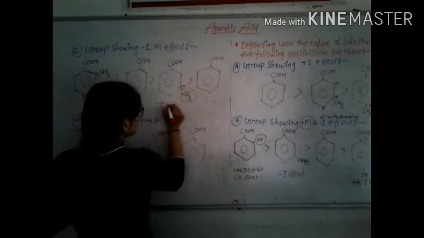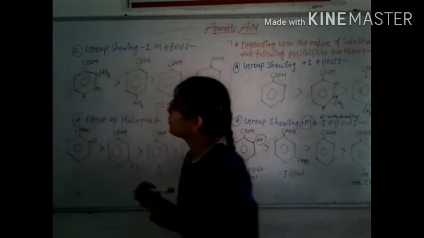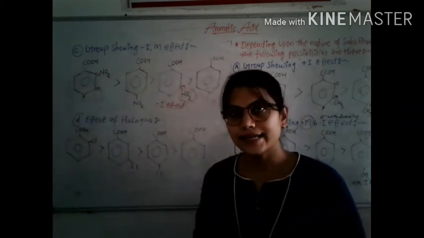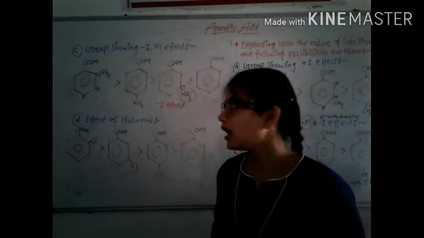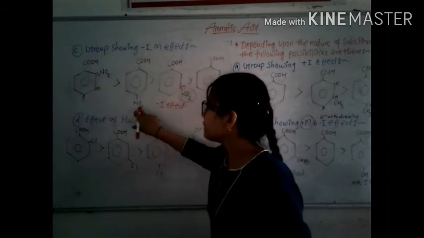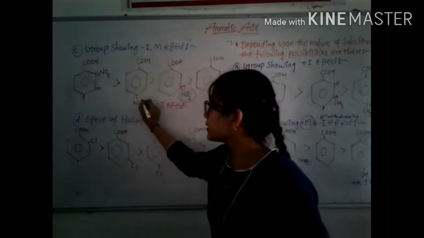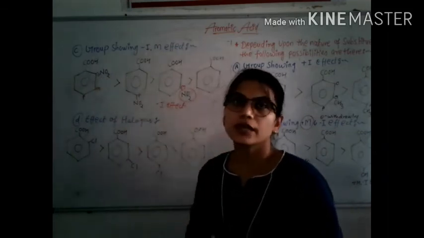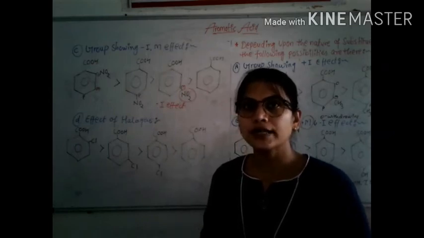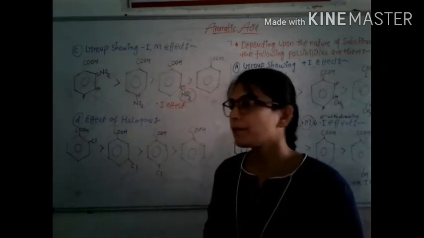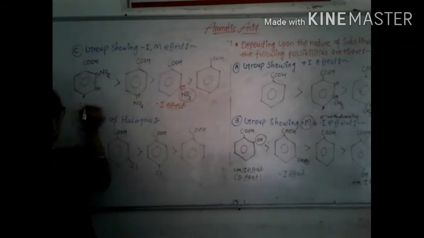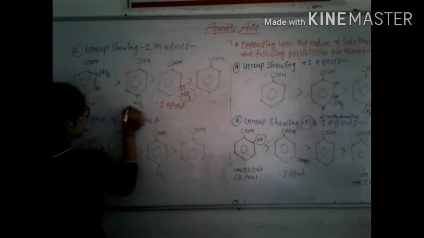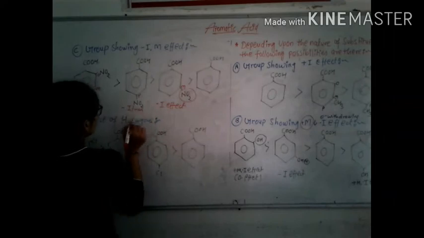So it shows minus I effect only and less stabilizes the anion, but when present at ortho or para position, these groups show both minus I and minus M effect.